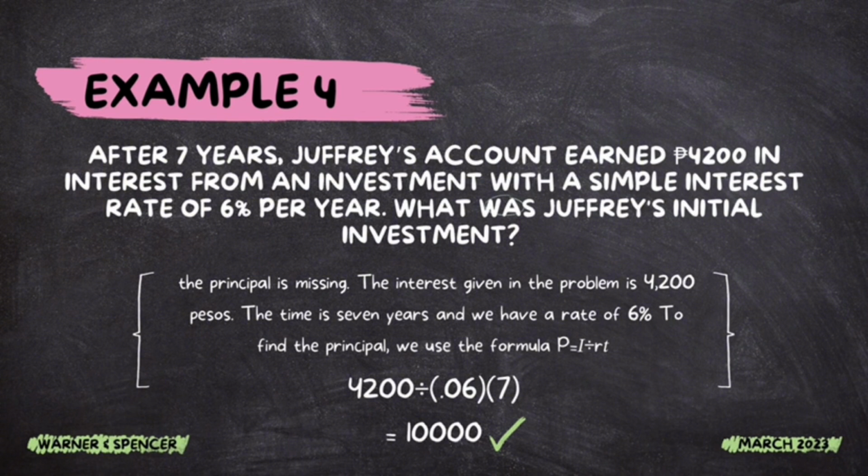The time is 7 years and we have a rate of 6%. To find the principal, we use the formula P equals I over RT.